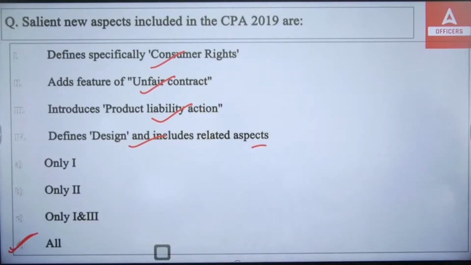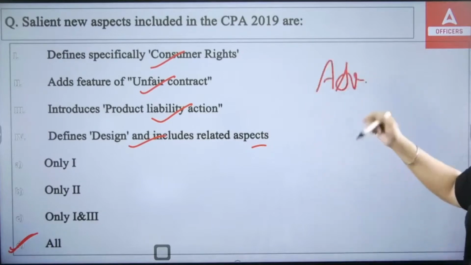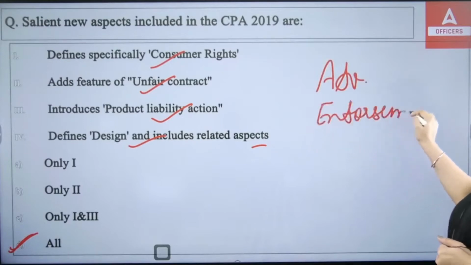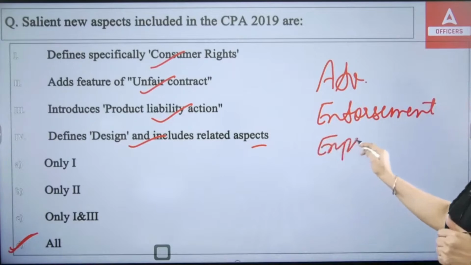Apart from that, it also includes advertisement. It will also include advertising. It also includes endorsement. Endorsement will also be a salient feature. Okay, apart from that, it adds the express warranty parameter here also.